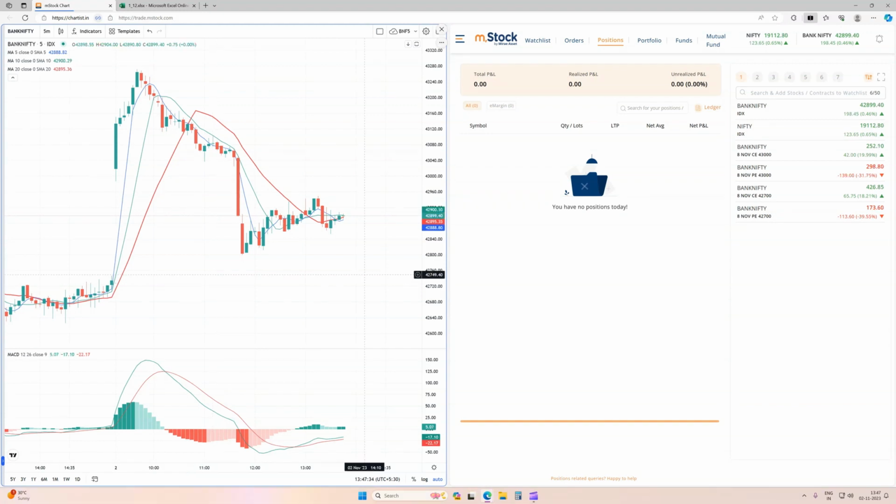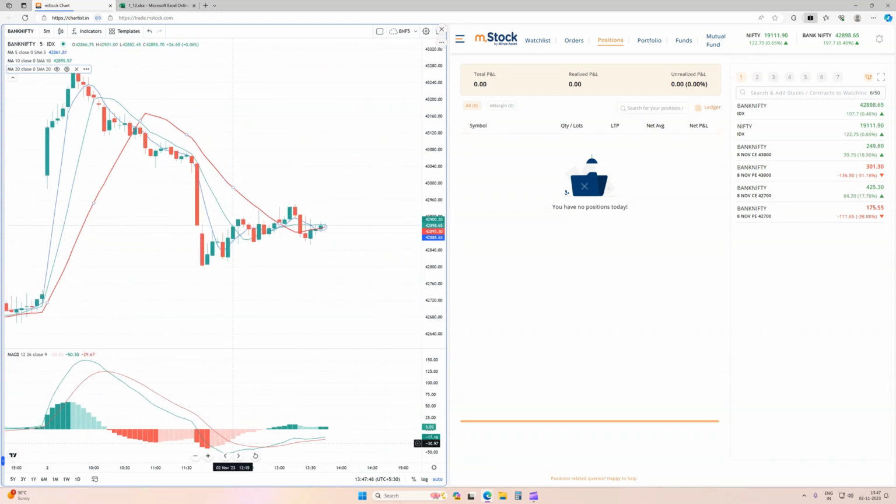So suppose we are going for the buying side, then the current market price should be trading above this 20 moving average. That's the first rule. Now we are in the live market. You can see today Bank Nifty has shown a steep fall after this gap opening from yesterday's closing or 42,800 level.